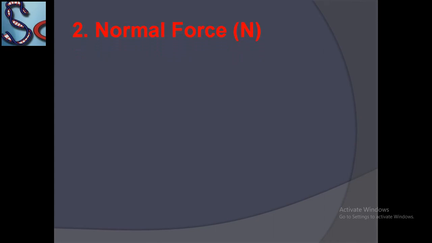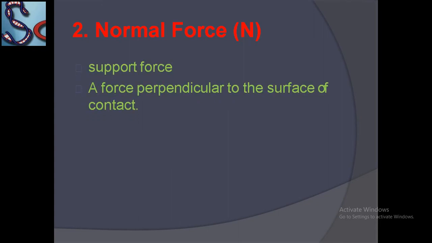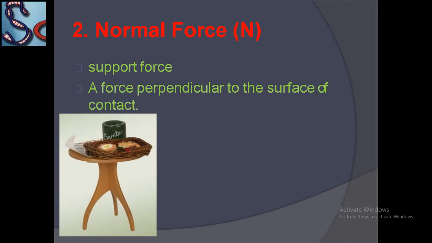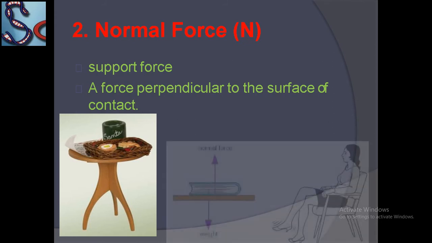Now, the second contact force is normal force. It applies the support force, and it is a force perpendicular to the surface of contact. Like this is a box and some baskets stay on the table because of the normal force. This is a perpendicular force.